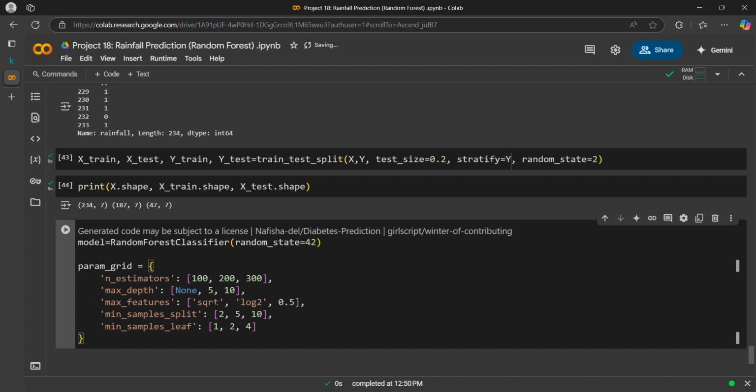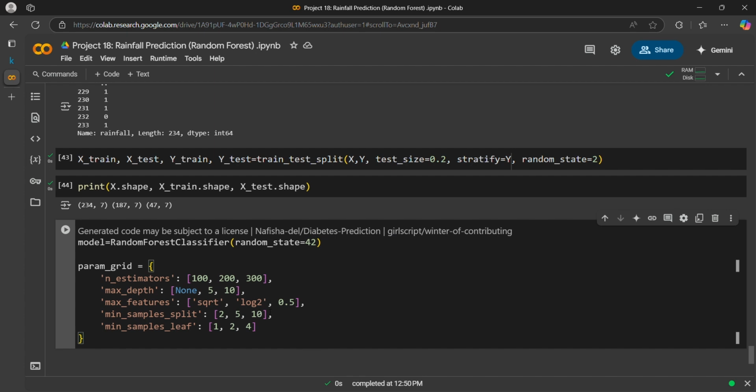So sqrt of 7 means we can take around 2 to 3 features at a time. And log 2 of the number of features, and 0.5 means 50% of the features we are taking. Minimum sample split is how many splits we can do from the internal node. First we did 2, then 5, then 10. And minimum sample leaf is how many samples should be there at the end in a leaf. That's 1, 2 and 4.